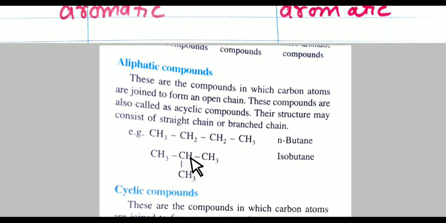These compounds are also called acyclic compounds. In these compounds, we can write them in a straight chain manner or in a branched chain manner. See here, both are butane, but one is n-butane, meaning there is no branch, and another is isobutane because there is one branch.